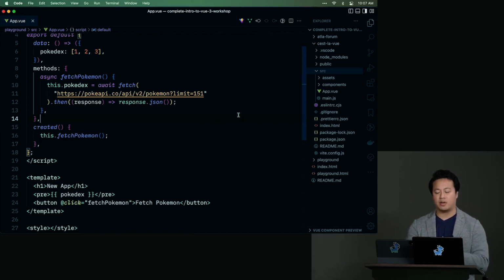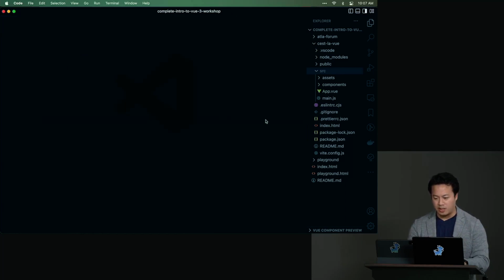But that said, I want to emphasize, if you feel more comfortable just working with your TV show forum app to apply these concepts, please feel free to do so. I just wanted to provide different context to allow you that practice of seeing what it's like when working with code bases. So let's switch over into C'est la Vue real quick.